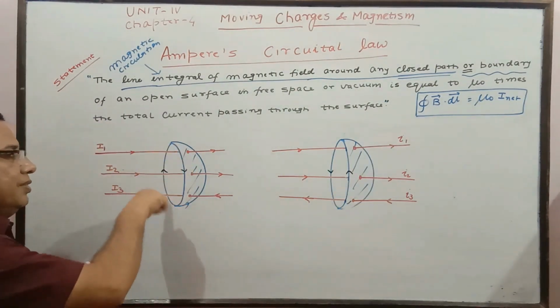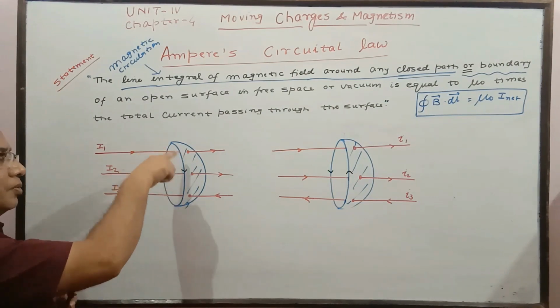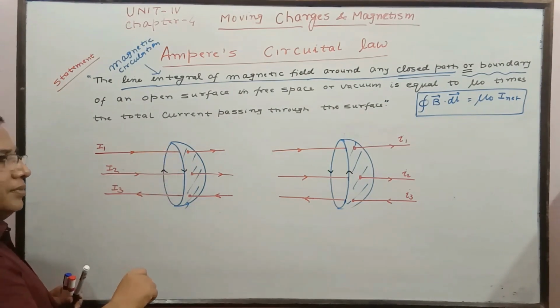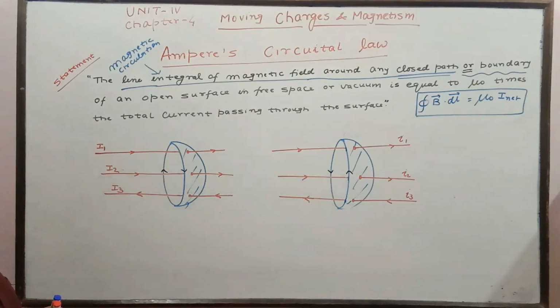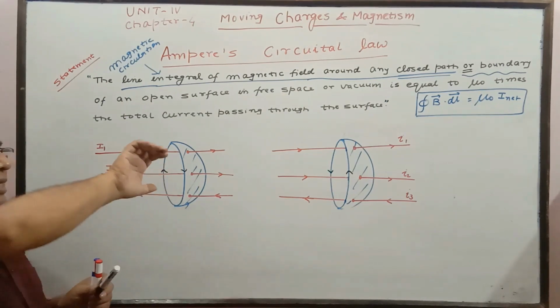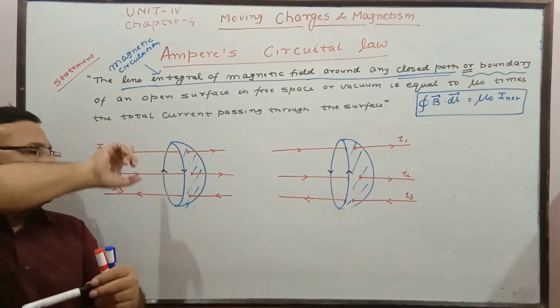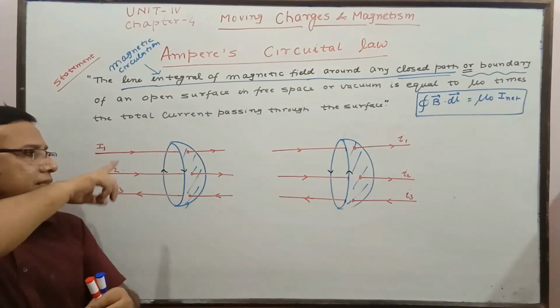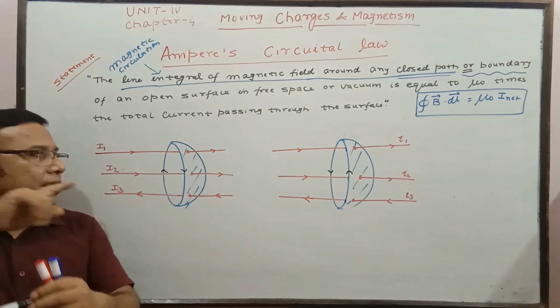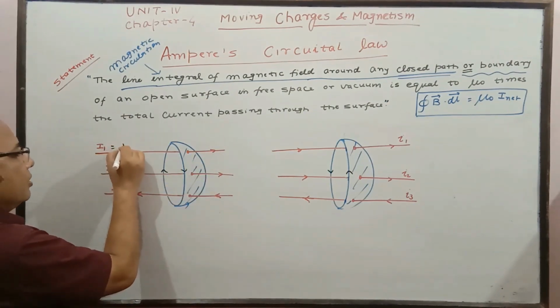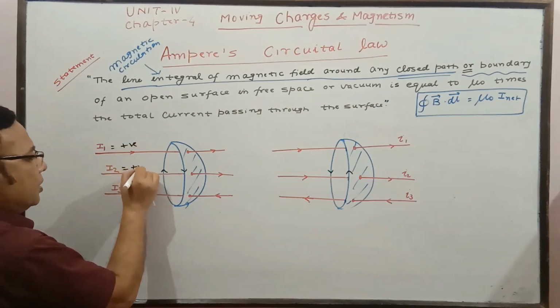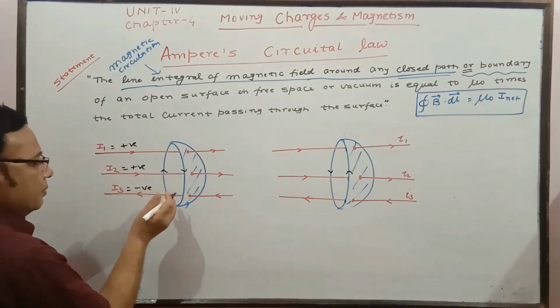In the first figure, we are going to traverse the closed path in this direction. But in the second figure, just opposite to that, we would like to see what net current, or sum of currents, we are going to get. In this case, if we curl the fingers in the direction of traversal of the path, the current towards right will be positive. So in this case, I1 is positive, I2 is positive and I3 is negative, as it goes left.